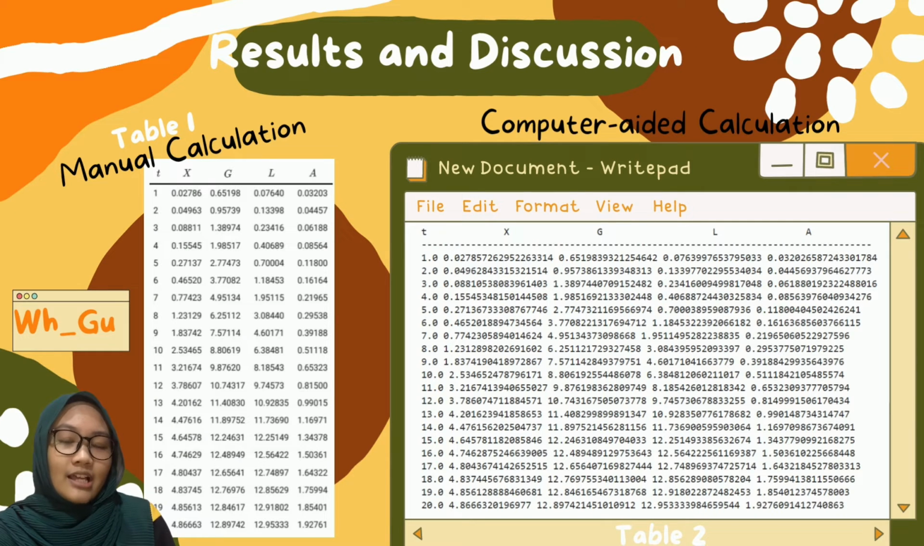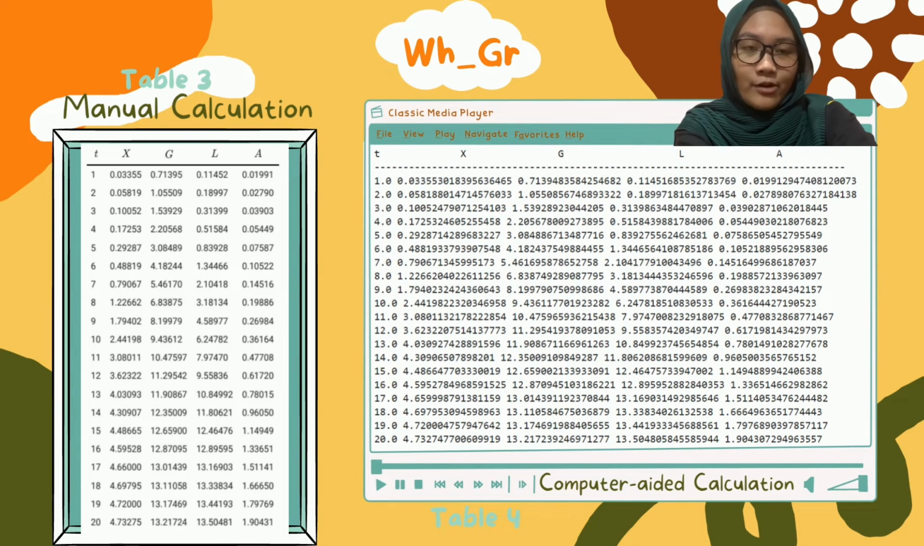For results and discussion, Table 1 and Table 2 show results for both manual calculation and computer-aided calculation for the sample whole individual of garnet, and the highest growth rate is product determined of cells G, and the slowest growth rate is product determined of acetic acid A. Next, Table 3 and Table 4 are results for manual calculation and computer-aided calculation for whole individual of grenadier respectively, with the highest growth rate is product determined of cells G, and the slowest growth rate is product determined of acetic acid A. From these four tables, it can be concluded that both approach solutions are verified since the results are almost identical, with the only difference being that the computer-aided results are more accurate with more decimal places.